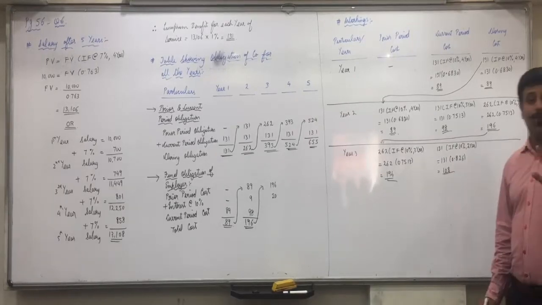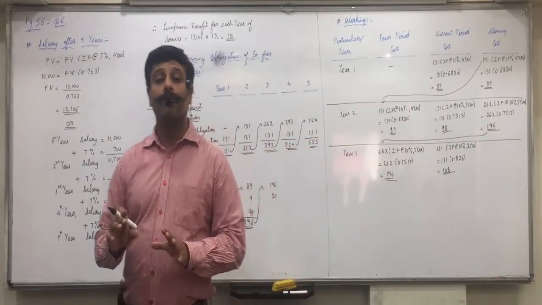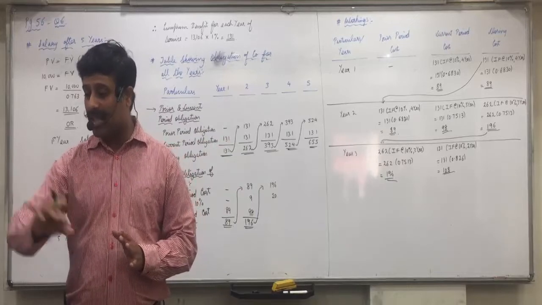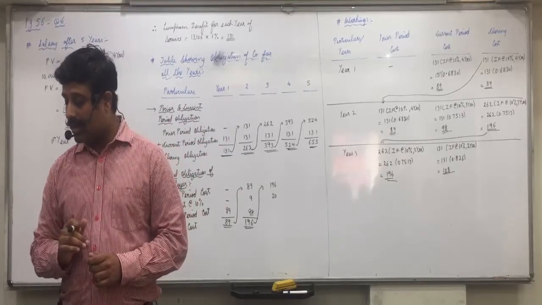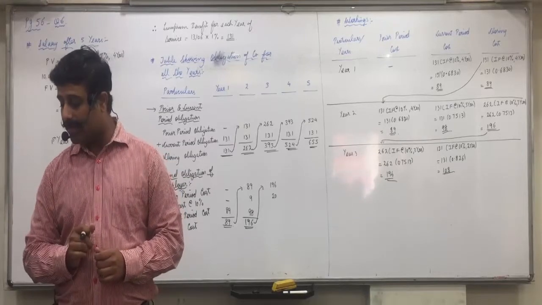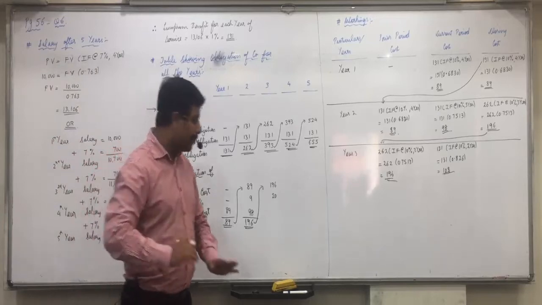108. So if you keep aside 108 in the third year, that will become 131 after 5 years. Cross check. 108 plus 10%. This will be the value in the 4th year and plus one more 10%. Do you get 131 in the 5th year or not? Yes. Did you understand this?